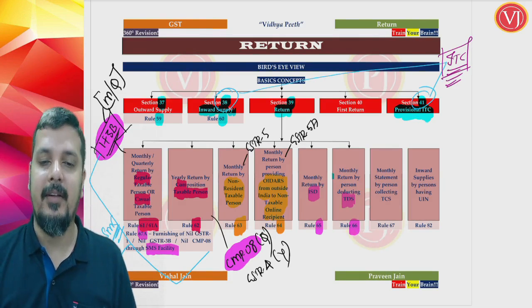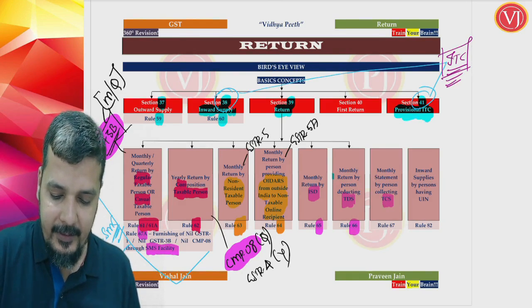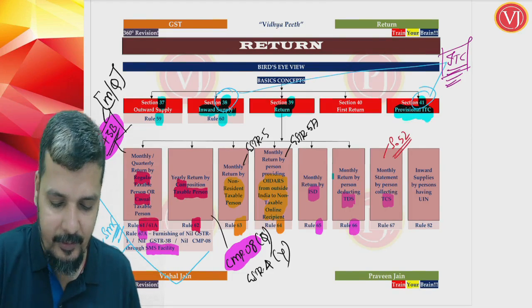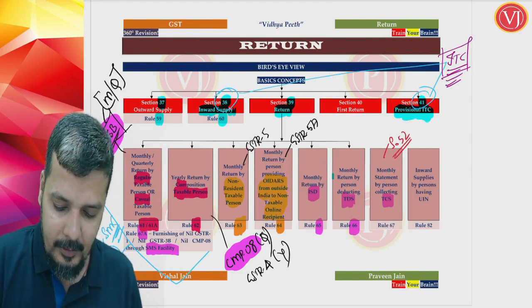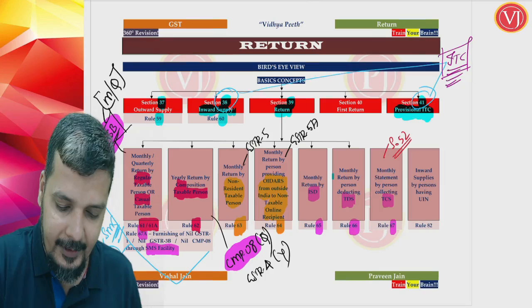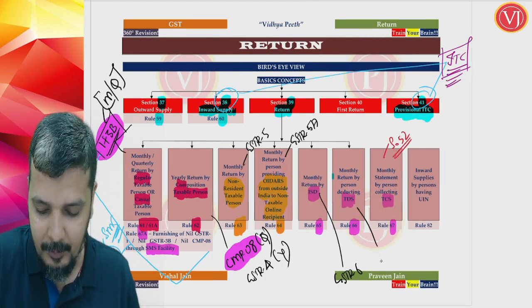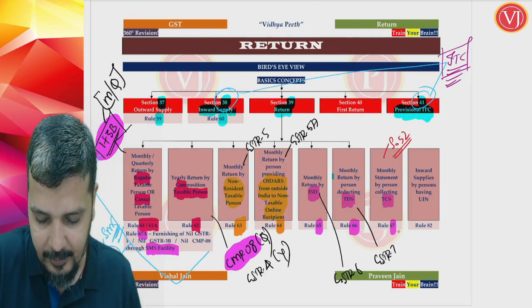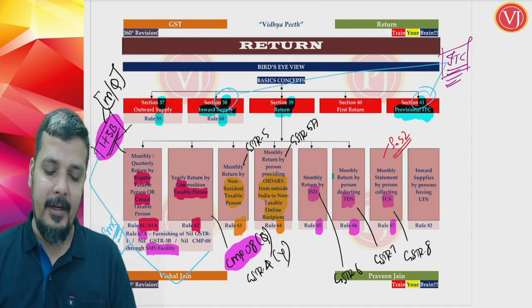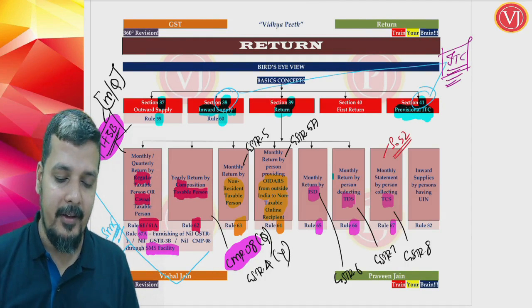And you have something called TCS. TCS is special because it is not under section 39, it is under section 52. Section 52 read along with rule 67. So their return filing numberings are GSTR 6 for input service distributor, GSTR 7 for TDS, GSTR 8 for TCS. The only difference that you can easily identify here is that your TCS return is not under section 39.